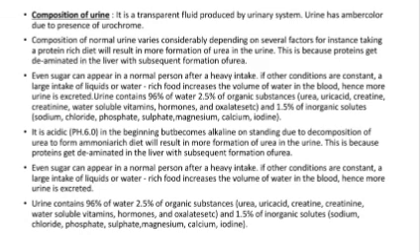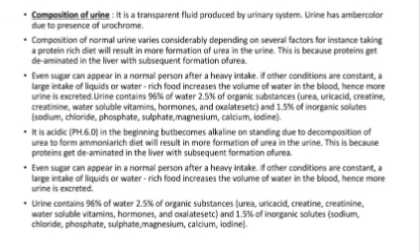Urine contains 96% water, 2.5% organic substances like urea, uric acid, creatinine, water soluble vitamins, hormones, and oxalates, etc., and 1.5% inorganic solutes like sodium, chloride, phosphate, sulfate, magnesium, calcium, iodine.